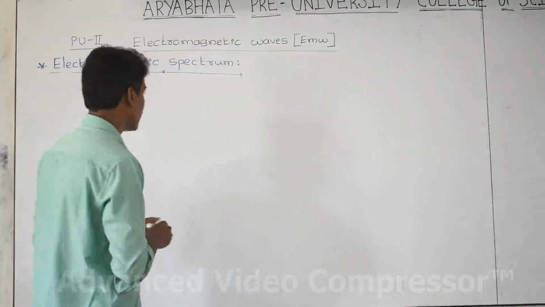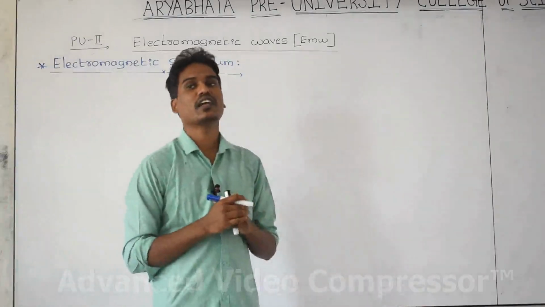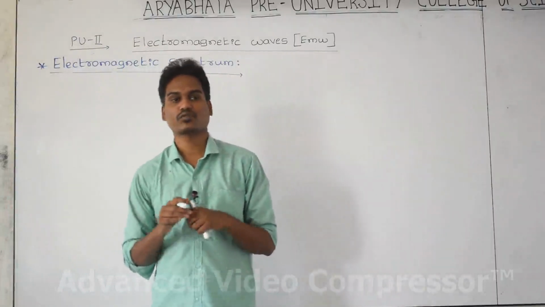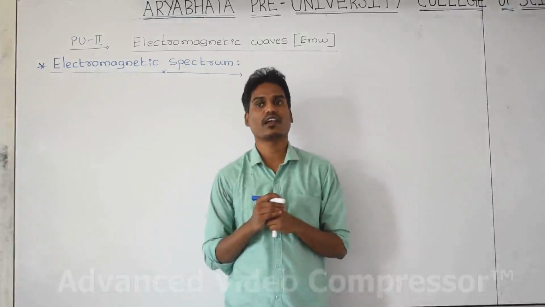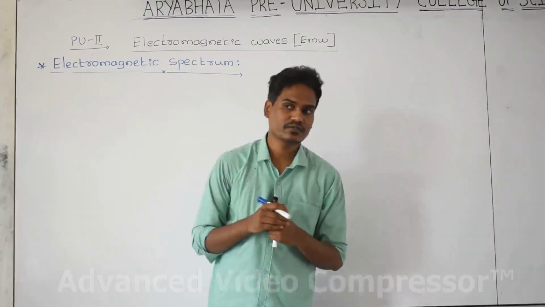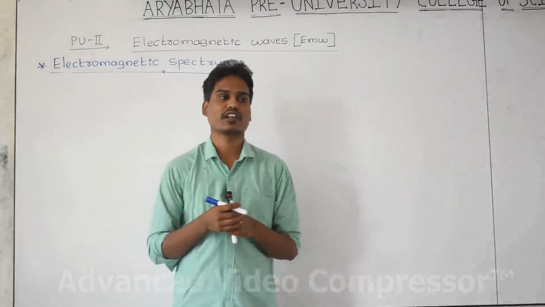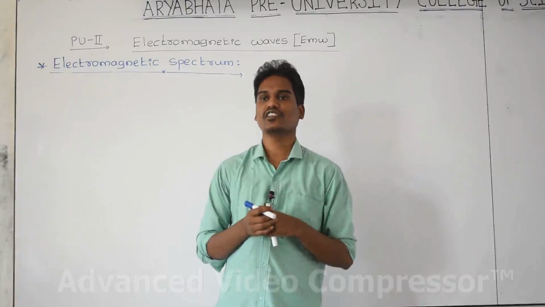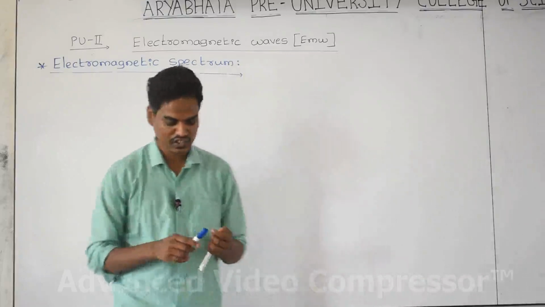First we will see the definition. After that we can see the list of all the types of electromagnetic radiations. First one is the gamma radiation, second one is the X-ray radiation, third one is the ultraviolet radiation, next one is visible light or white light, and next one is infrared radiation and microwave radiation, and the last one is the radio wave. We can see the list and the range of wavelength and frequency later.